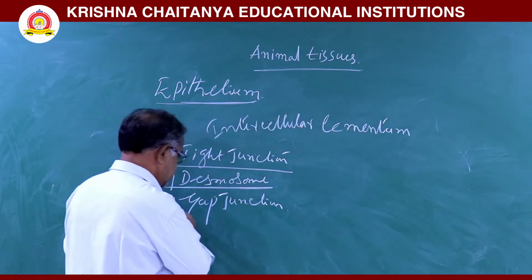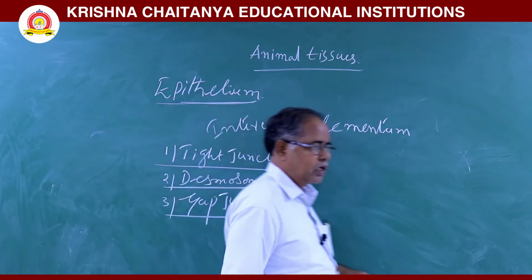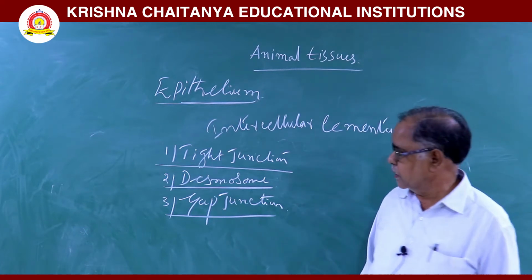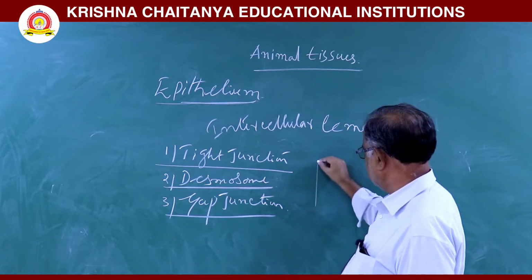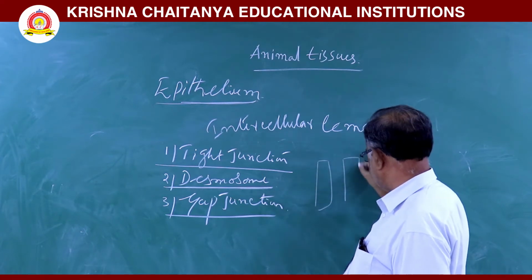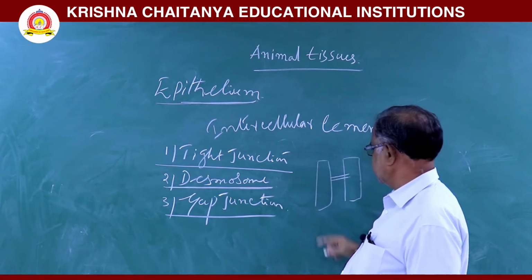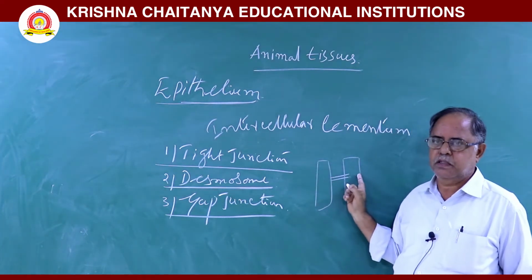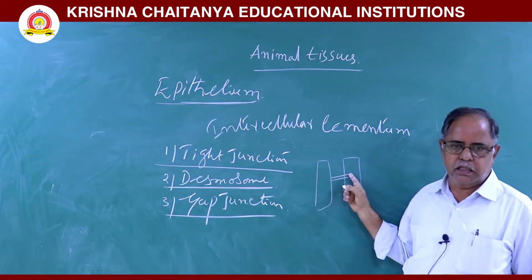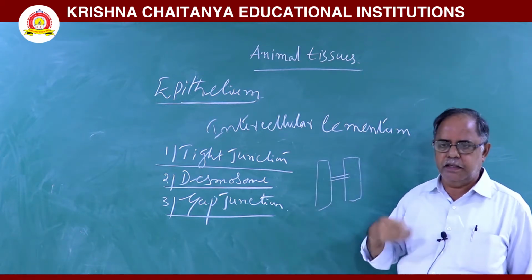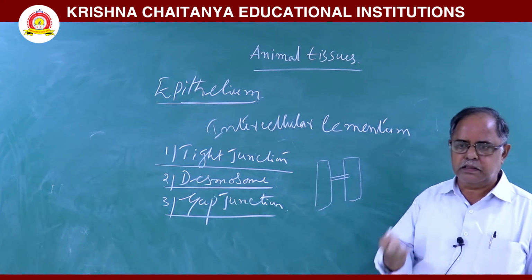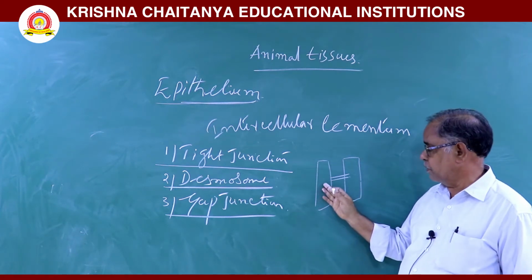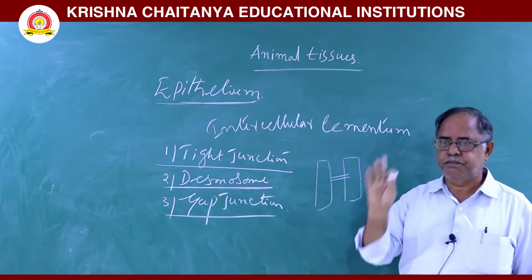Next, gap junctions. These gap junctions are also called communication junctions. A gap junction forms continuous canal-like structures between two cells. Through these continuous canals, water, ions, sugars and amino acids are transported from one cell to the neighboring cell.